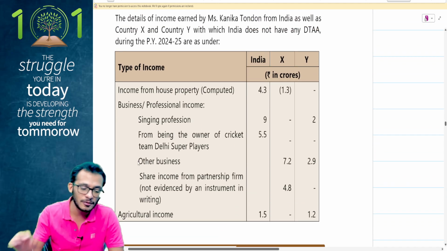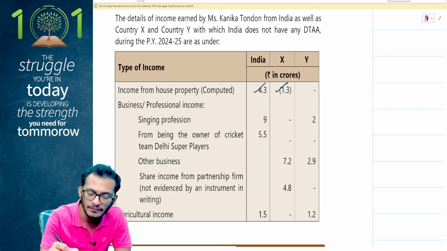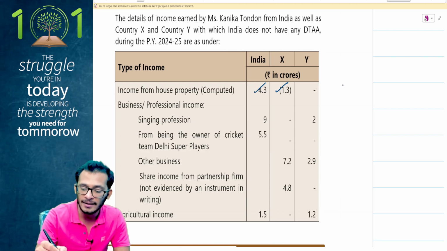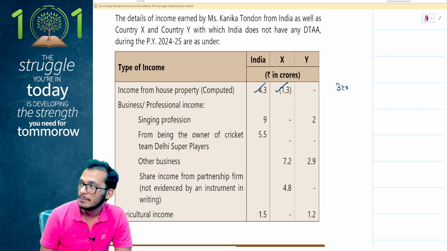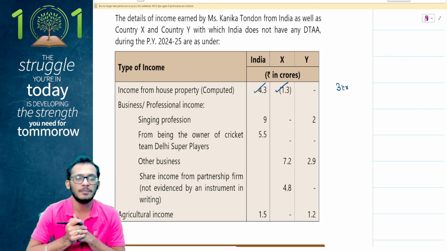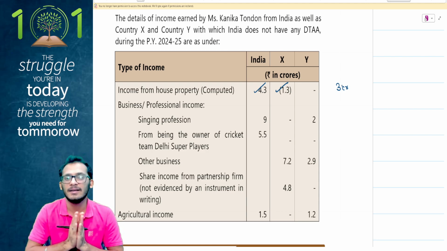I have an income from house property computed, good enough, given to you. 4.3 is my India, 1.3 is my foreign. Can I report my income as the net number? Yes, I can report my net number as well, because I will have my income from house property. So I can report the net number as 3 crores in my income from house property.